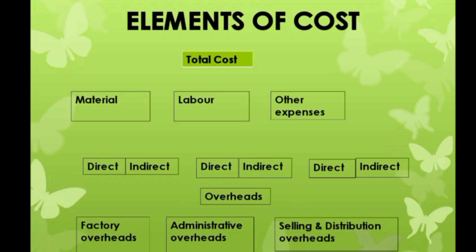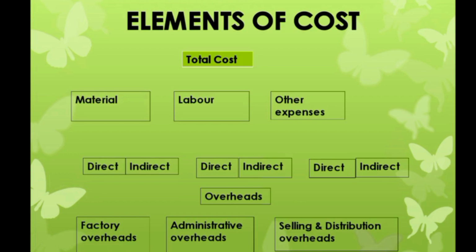So the direct cost: those costs which can be identified with and allocated directly to a particular product, process or job. These costs are also known as prime cost. The indirect costs are those costs which cannot be allocated but can be apportioned to or absorbed by a particular product, process or job.